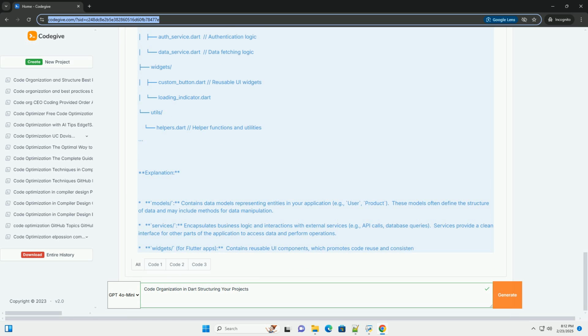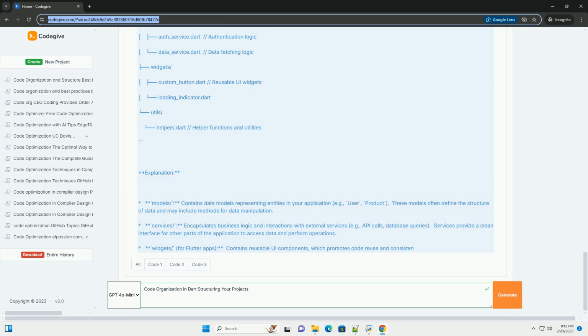Explain complex logic: add comments to clarify non-obvious code sections. Document public APIs: clearly document public classes, methods, and functions. Example of doc comments. You can generate documentation from these doc comments using tools like Dart Doc.